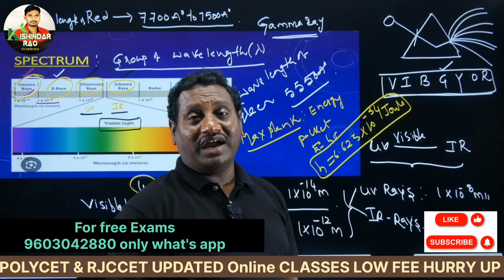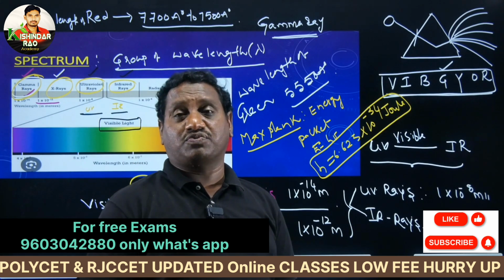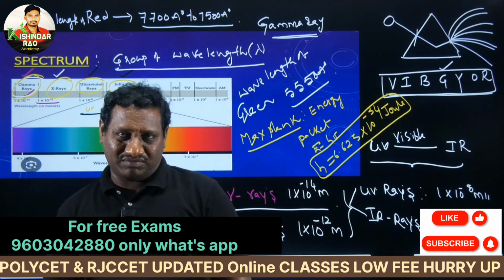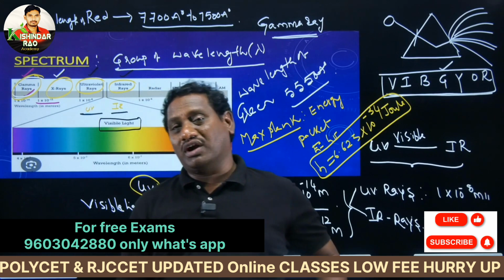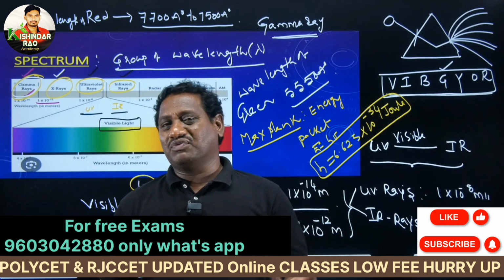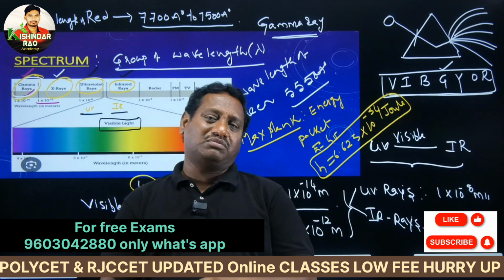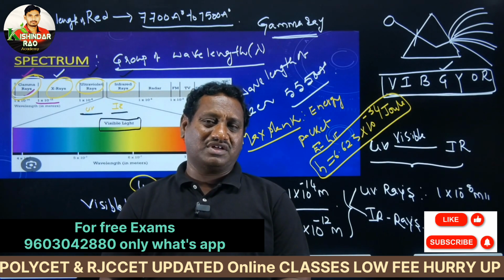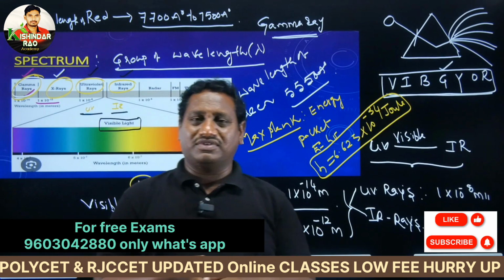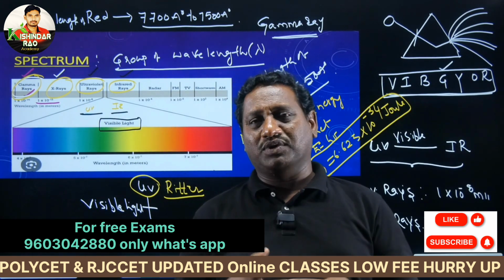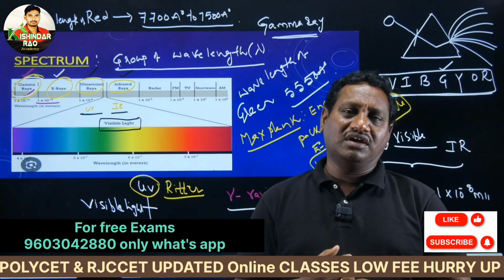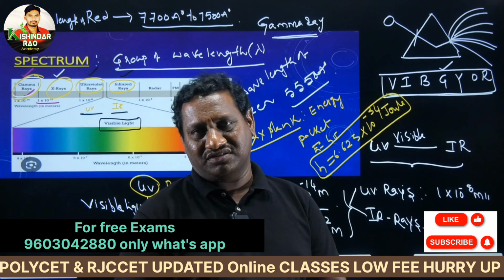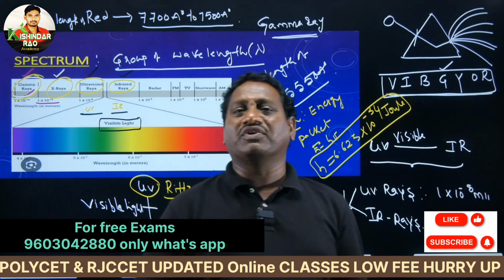Now the spectrums are of different types: line spectrum, continuous spectrum, and emission spectrum. The Bohr and Rutherford atomic models can be explained by the line spectrum. A spectrum means a group of wavelengths, a group of colors, or a group of frequencies.